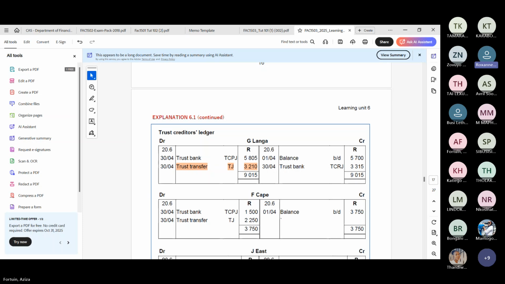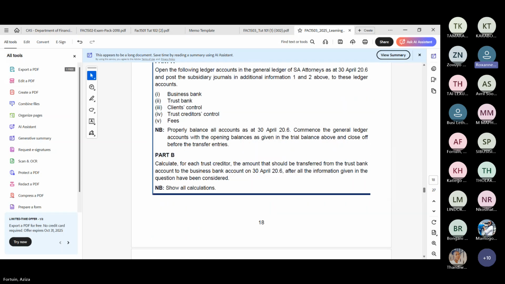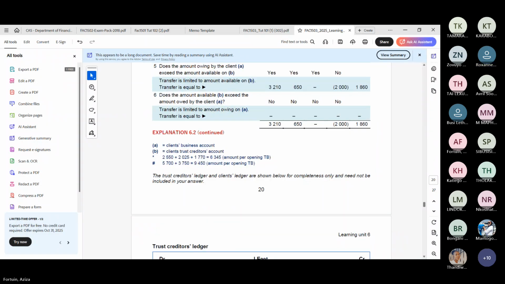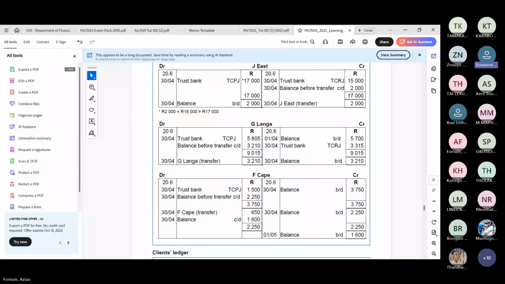Yes, I'm struggling with the formula. No, man, no. Struggling with the formats, and I think that is my other problem. The format. Debit, no? So my debit will be F Cape, no? Which will be 2,230 rand. My TCPG, which is my trust cash payment journal, is 1,300 rand. So what will be my balance brought down? Is that Langa's balance that's coming down?